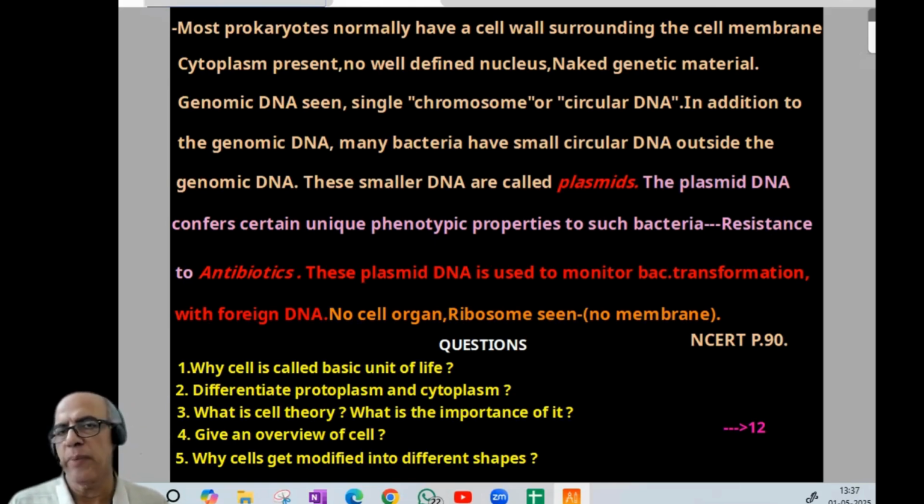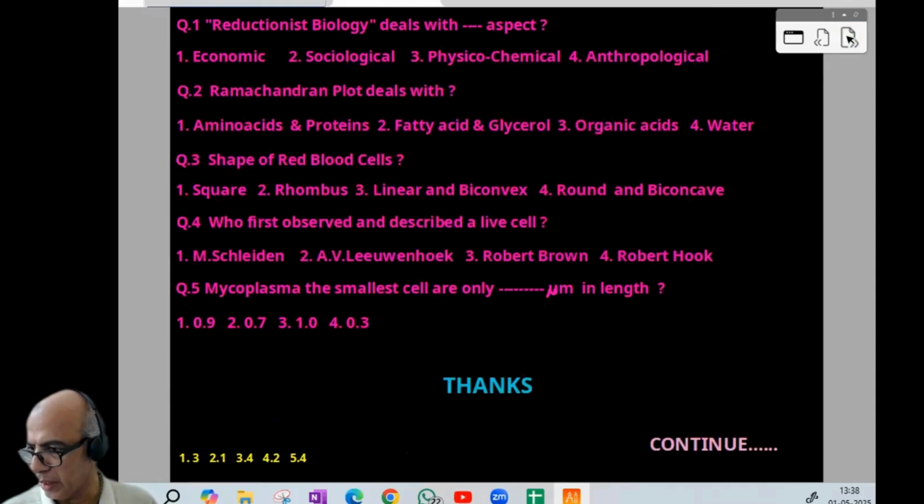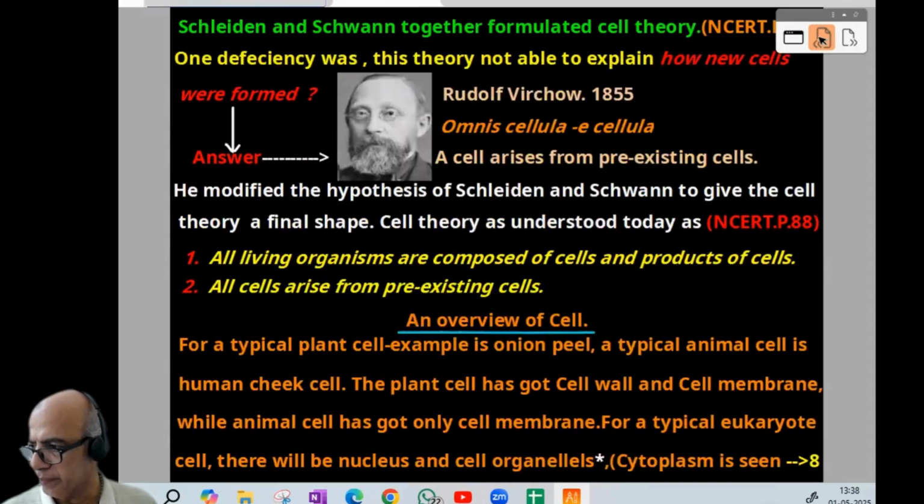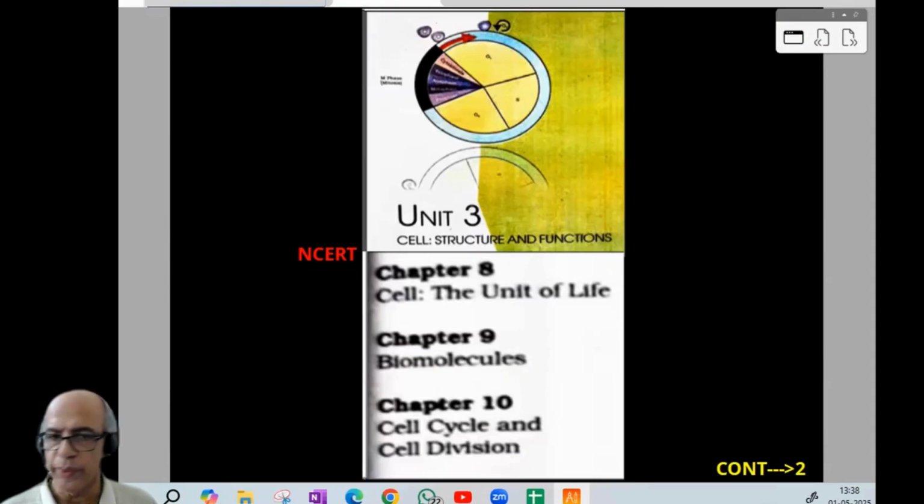No other cell organelle, but ribosome is there. But remember, ribosome is non-membranous, seen in both the prokaryote and eukaryote, 70S, 80S, etc. We'll be studying later. I think the idea is clear. Now after that, 5 theory questions and 5 NEET model questions with the key. On the next page, you can find NEET model questions with the key. So we can just rewind and come back, so it will be easy for you.